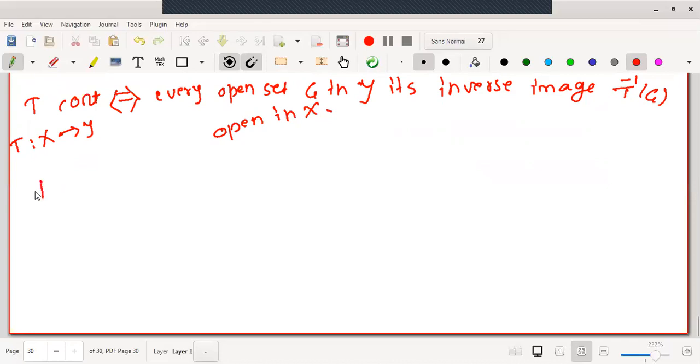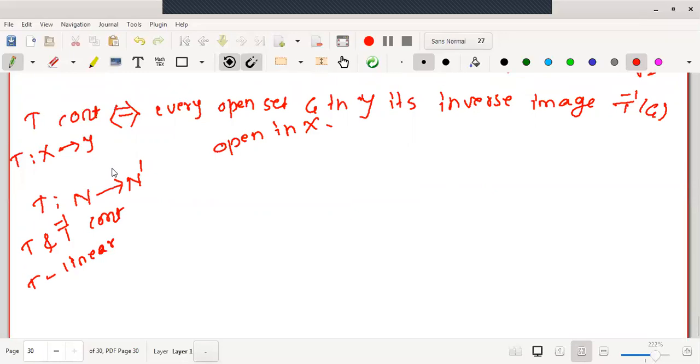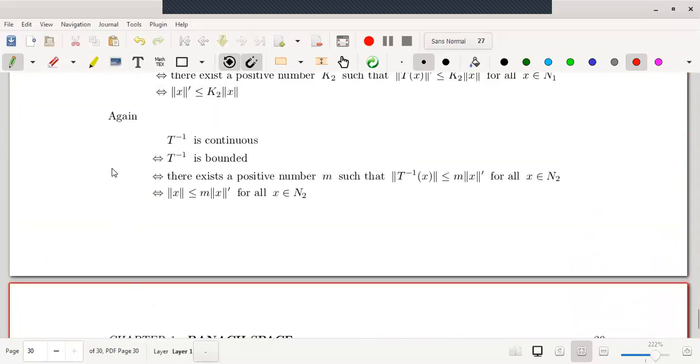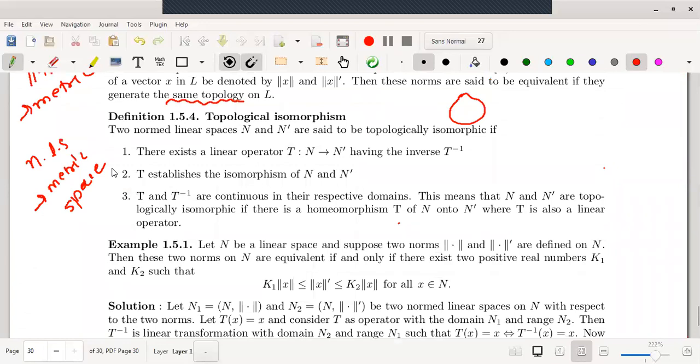Now here we have a mapping T from N to N dash where both T and T inverse are continuous. Apart from this, T is linear, no doubt. And what is the third condition we have seen? T establishes an isomorphism, and T and T inverse are continuous.